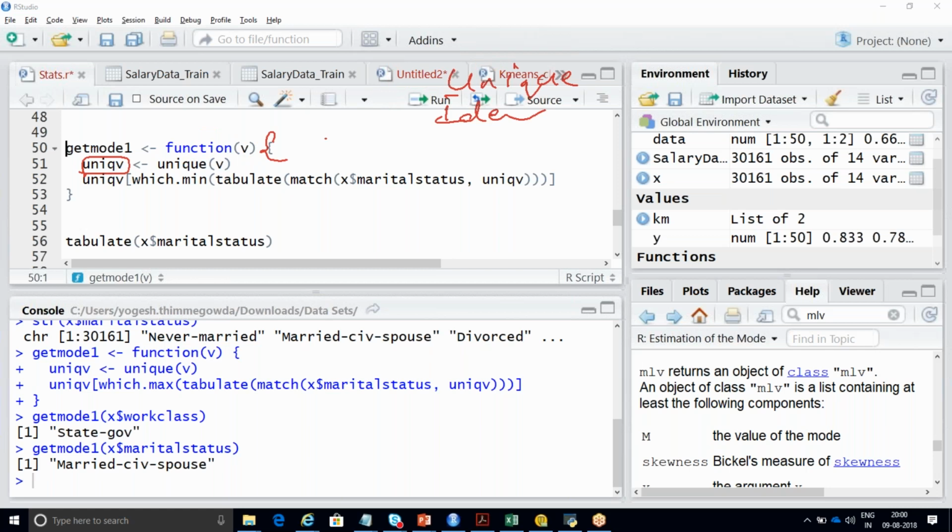And this is a function to identify. So let me just try to show you this.